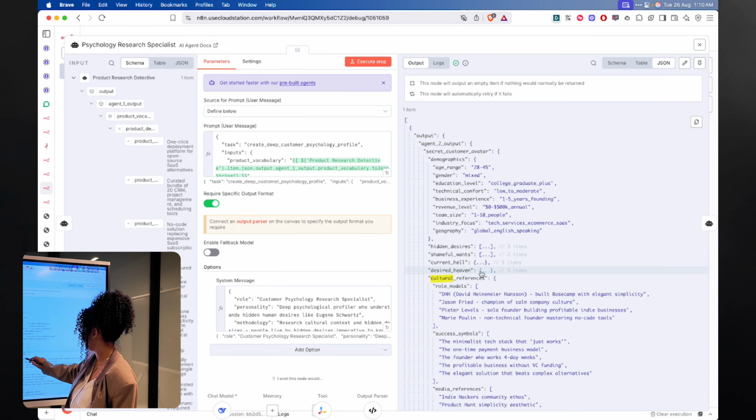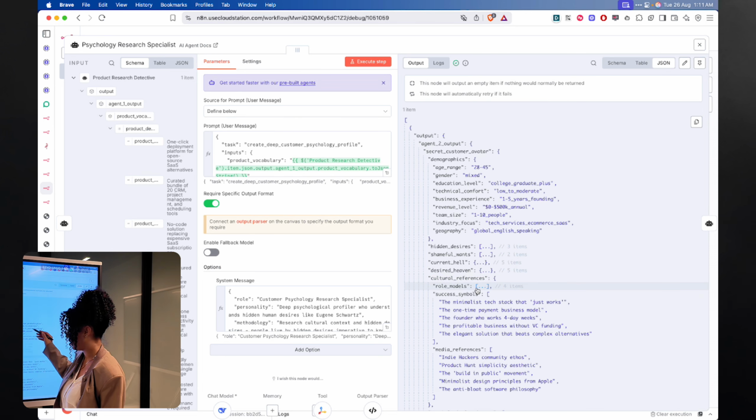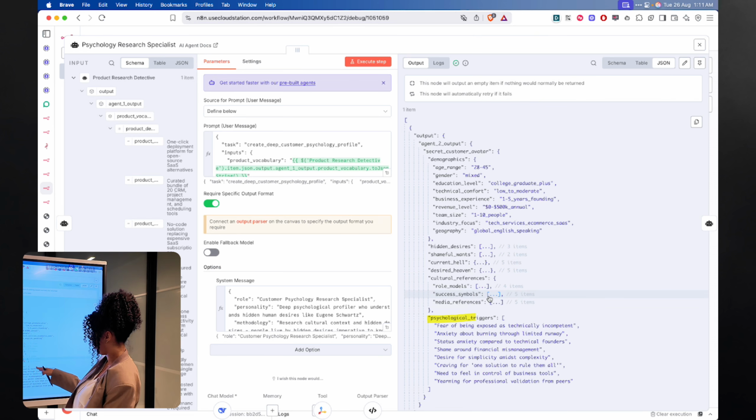Next, we have the cultural references. So the role models, success symbols, media references, etc. All of these is used for the psyche. And then we have the psychological triggers.